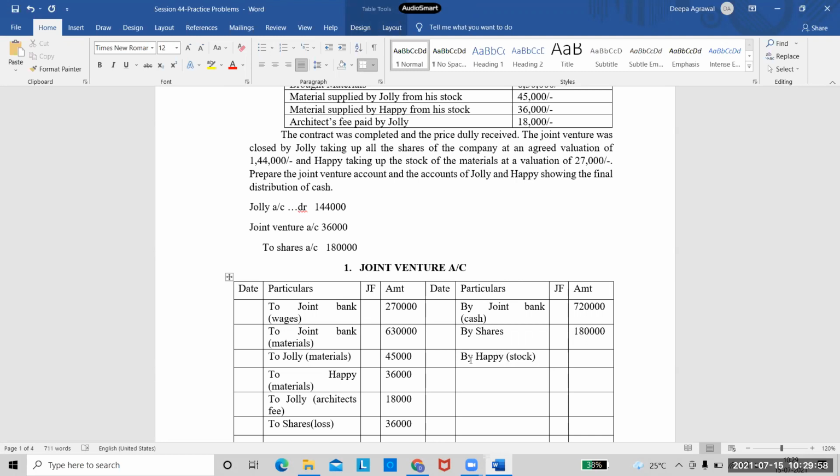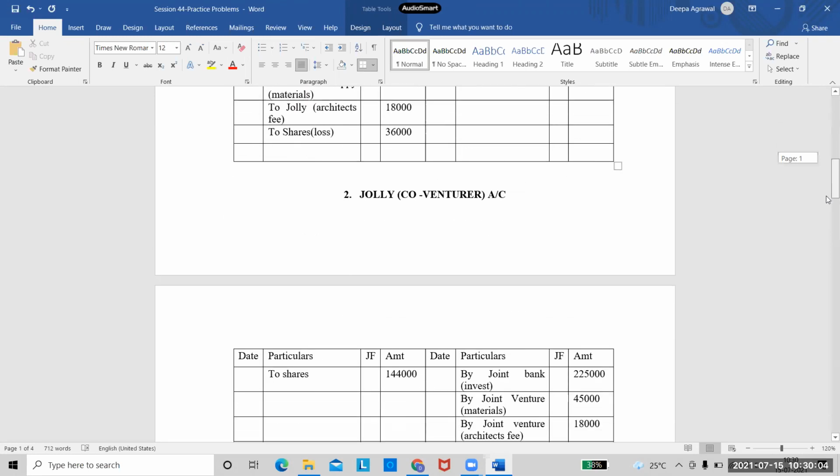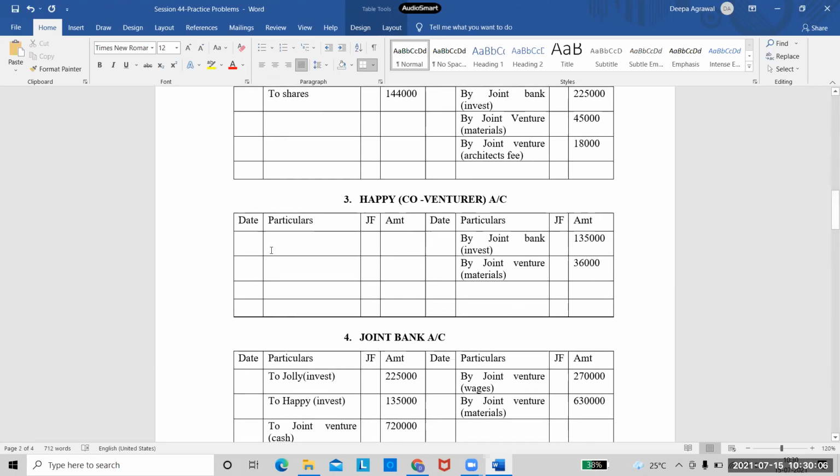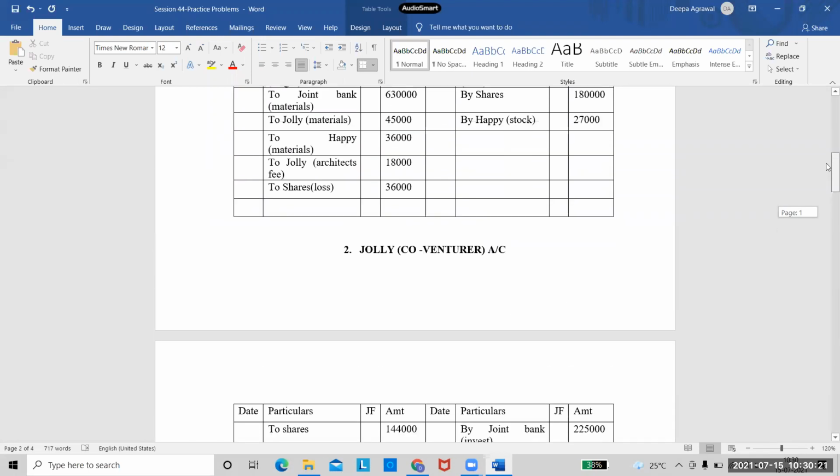He has taken away the stock and he paid 27,000 to the venture. And this entry should again go to Happy's account. It will come on the debit side as to joint venture. This is for the stock which he has taken over. And he is paying 27,000 and taking that stock. Right? So that entry also is transferred.